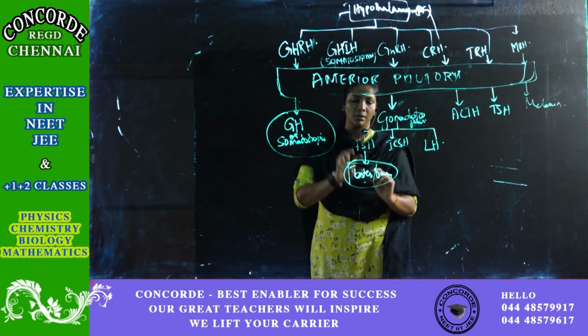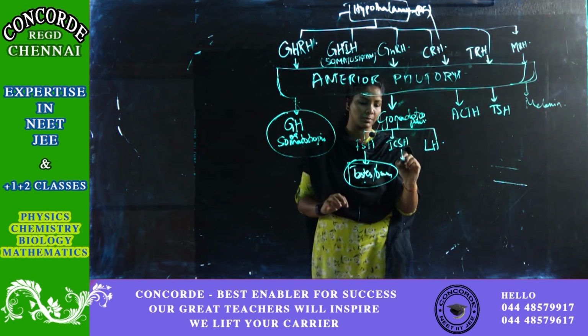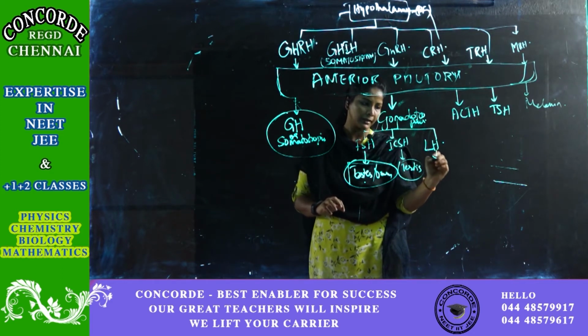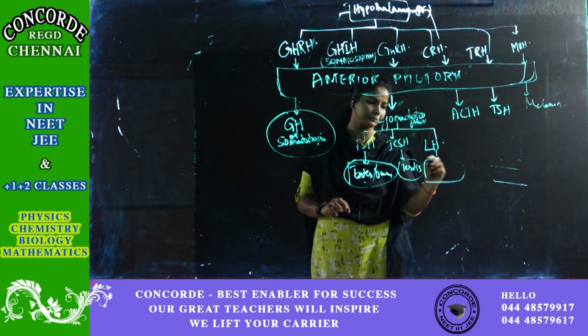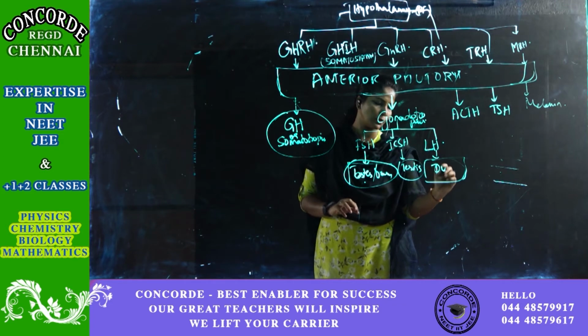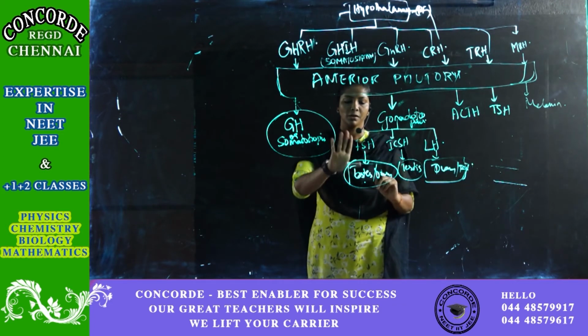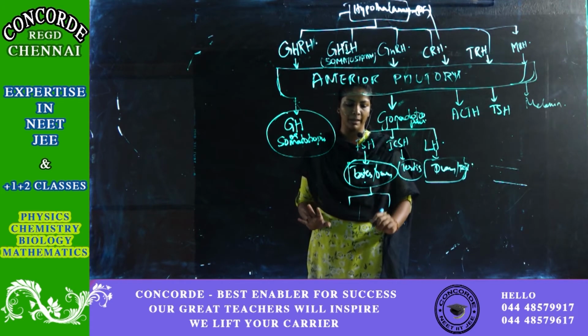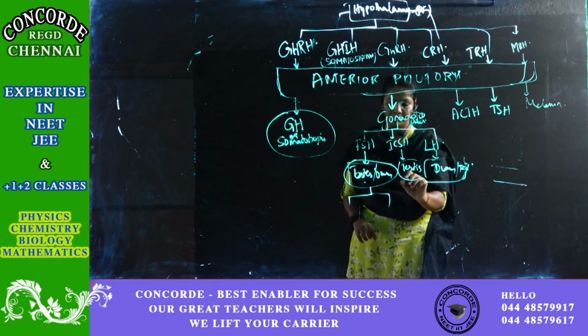Then your ICSH will act on testis, and LH acts on ovary and testis. So FSH will make your testis and ovary produce, overall,